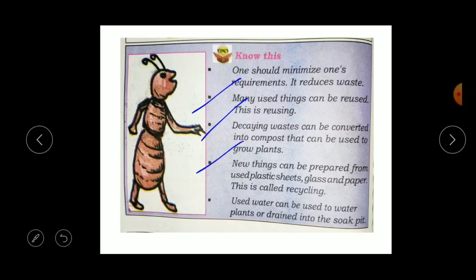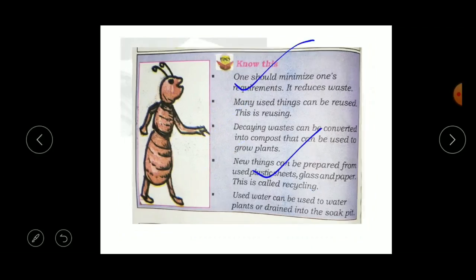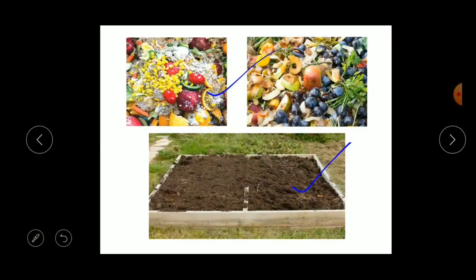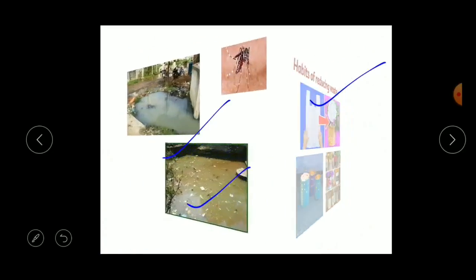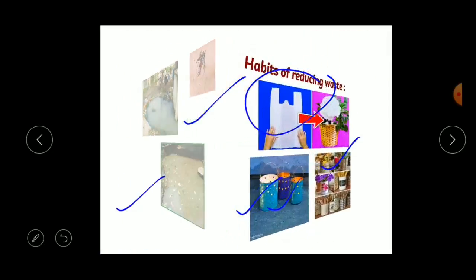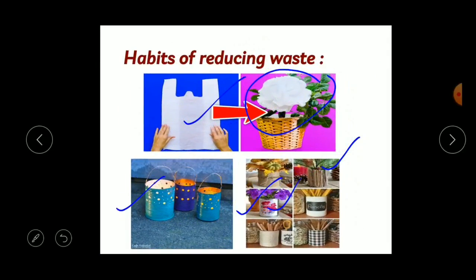Next is, new things can be prepared from used plastic sheets, glass and paper. This is called recycling. The new things can be prepared, as I already showed you here. See, here also you can see, right? New things can be prepared from used plastics, glass and paper, even from used bangles.